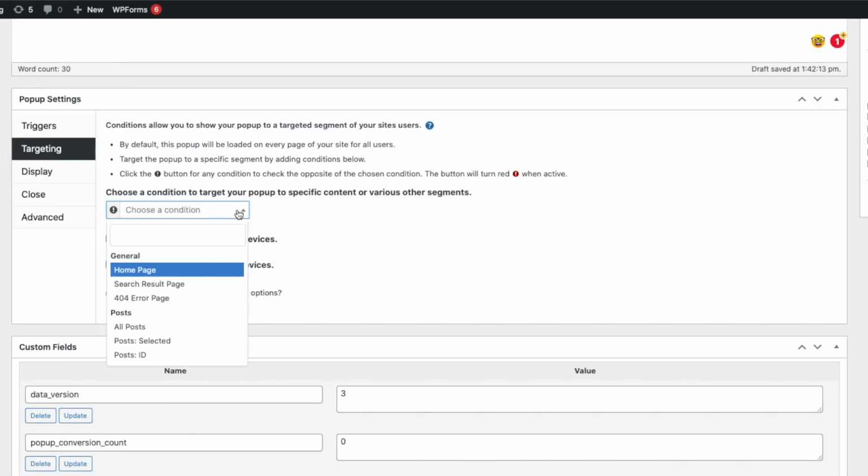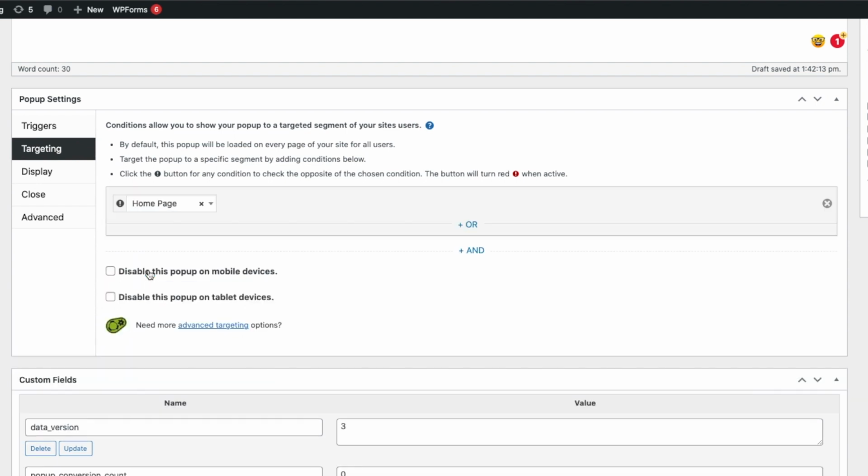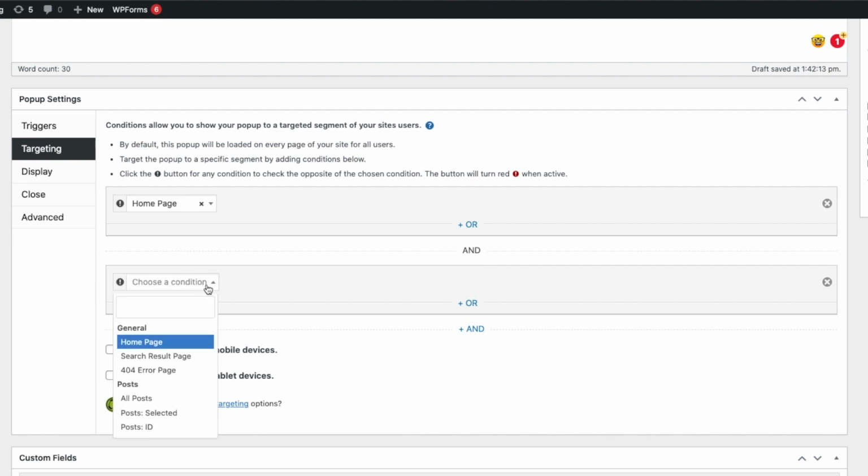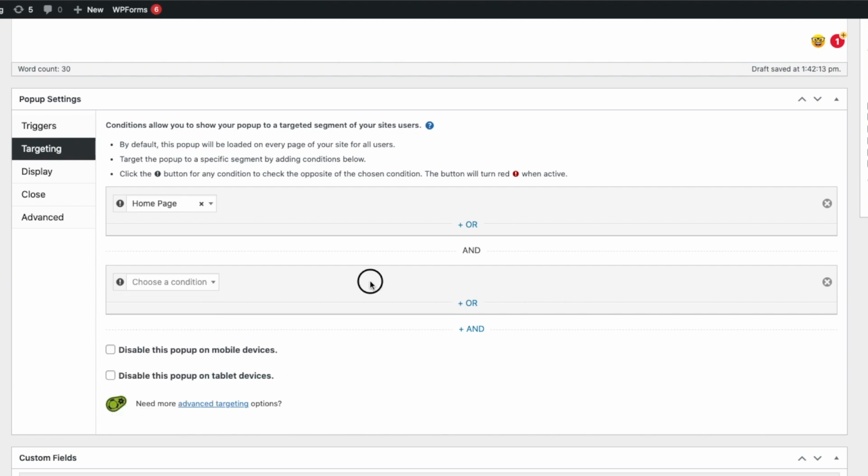Targeting is when you would like the pop-up to appear. So from the drop-down menu, you can select homepage. And if you want to add more conditions, you can click on add. You can do the same process of choosing the options from the drop-down arrow. For example, this can be a selected post you want the email pop-up to appear on. But for this video, I will leave the targeting on the home page.